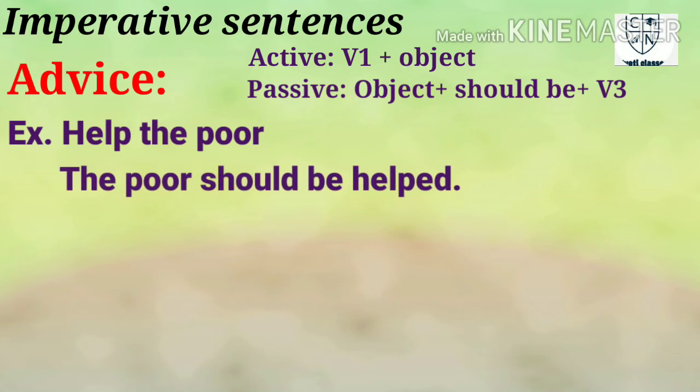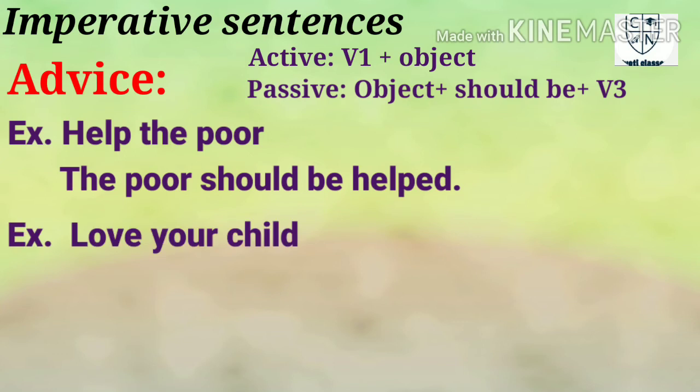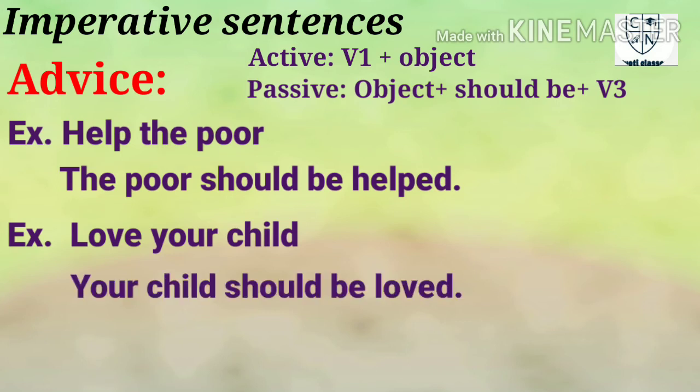Got it? Easy? The second example is love your child. Here your child is an object. What will you do? You will take your child first, then should be, and what is the third form of love? Loved. Your child should be loved would be the answer in passive voice. Clear? Whenever you are talking about the advice format in imperative sentences, in the passive sentence you will use should be plus the third form of the verb.